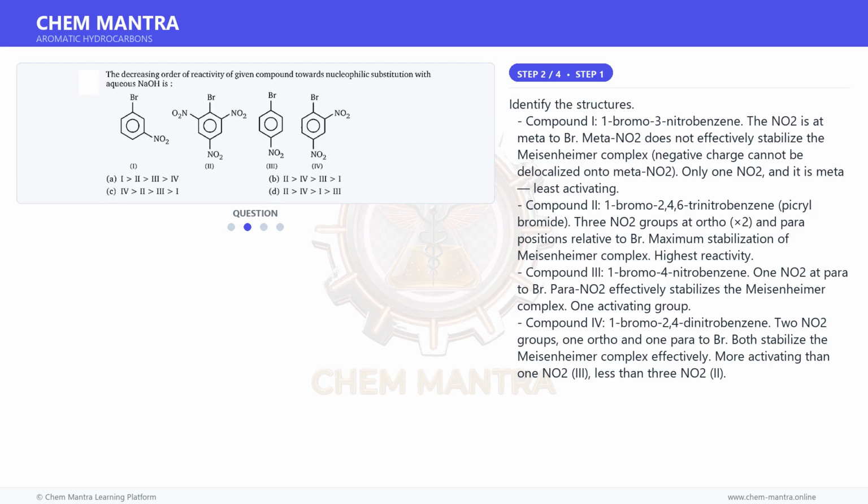Compound 3, 1-bromo-4-nitrobenzene. One NO2 at para to Br. Para NO2 effectively stabilizes the Meisenheimer complex. One activating group. Compound 4, 1-bromo-2,4-dinitrobenzene.